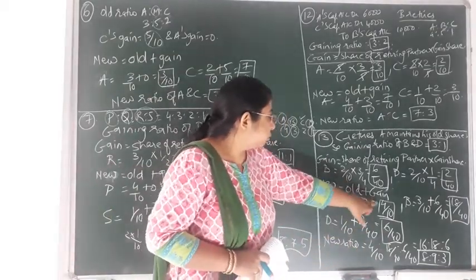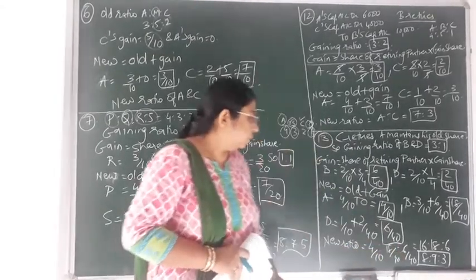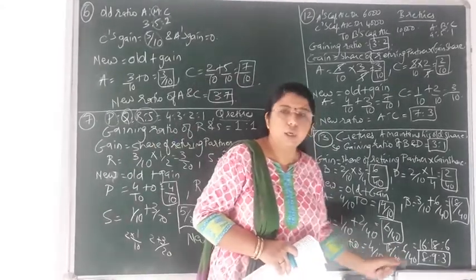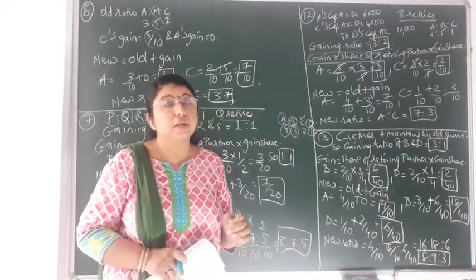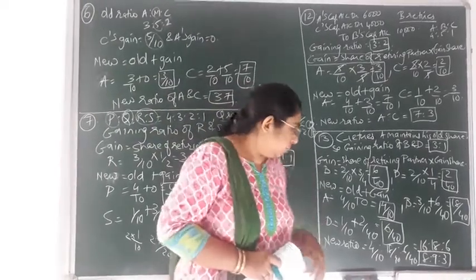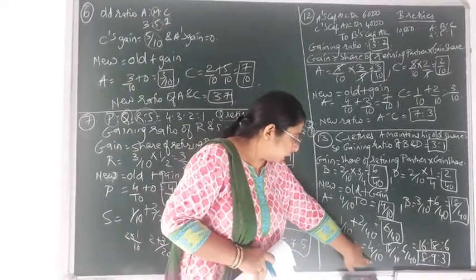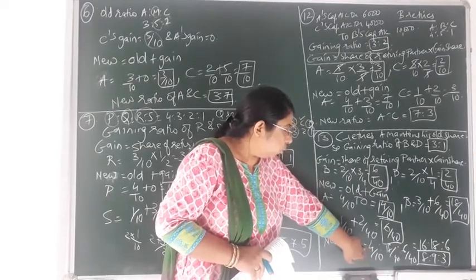Now the new ratio, what would it come to? The first one is 4 by 10, then 18 by 40 and 6 by 40. Now you can see the denominators are not equal over here. So in order to find the ratio, we first have to make the denominators equal, by taking the LCM. Over here the LCM would be 40. So multiplying this term with 4, 10 fours are 40 and over here 4 fours are 16.